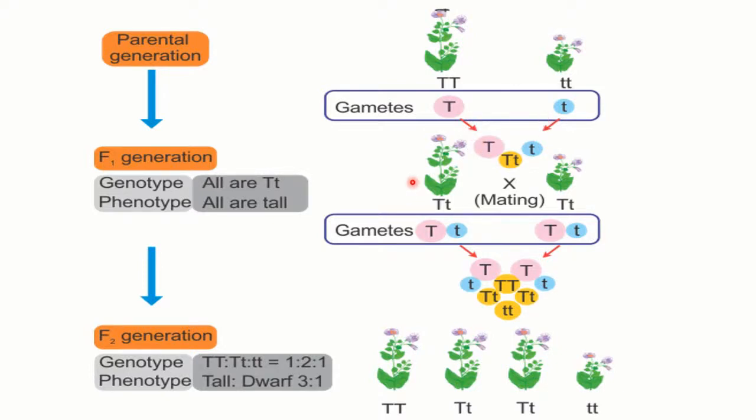So this is how the gamete formation takes place. We get gametes in the parental generation from capital TT and small tt. We get one type of gamete, T and t, and by the cross of it we get capital T and small t in the F1 generation. When the mating of both is done, we get a ratio of 1:2:1 for genotype, and tall and dwarf as 3:1.